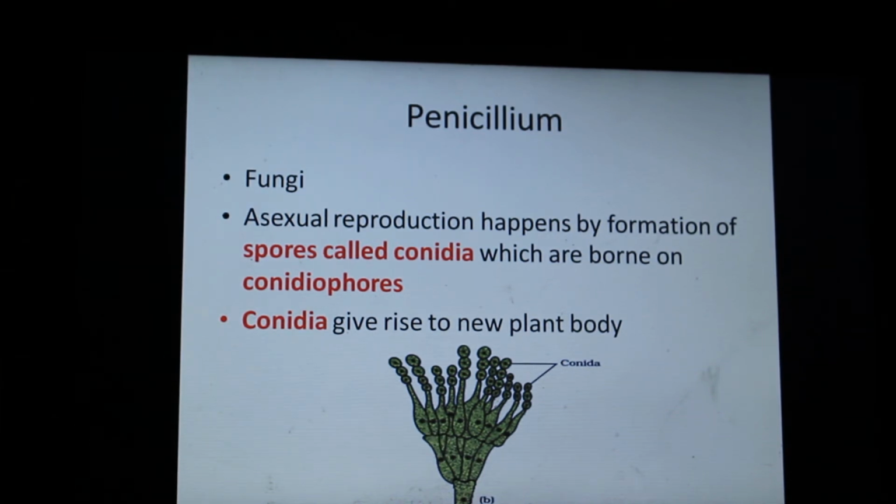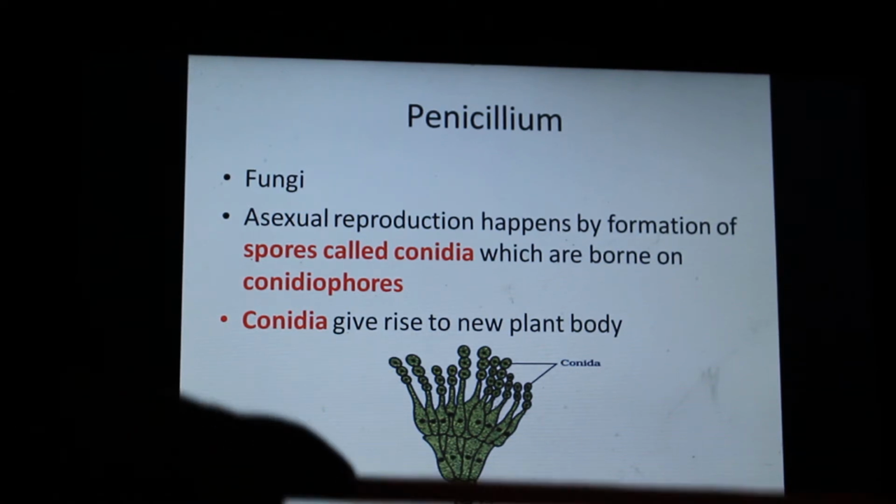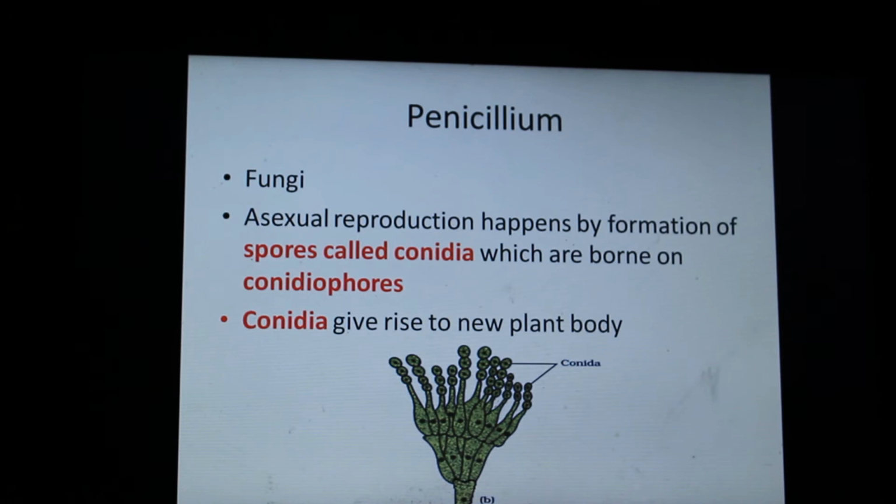The structure that bears the spores is called conidiophore. So this is one conidiophore, and it bears a lot of spores. You can see 3 spores here. So the structure that bears spores is called conidiophore, and the spores are called conidia. And conidia, via the medium of air, will disperse and give rise to a new plant body wherever they fall, provided the substratum they have fallen at is conducive to their growth.